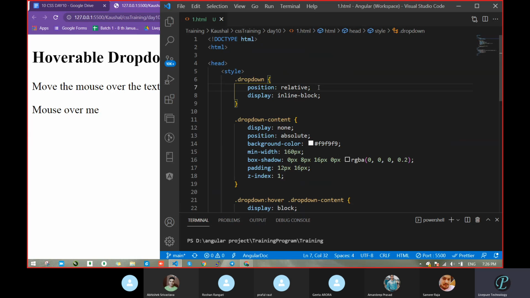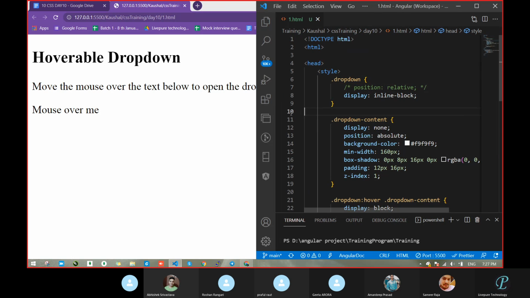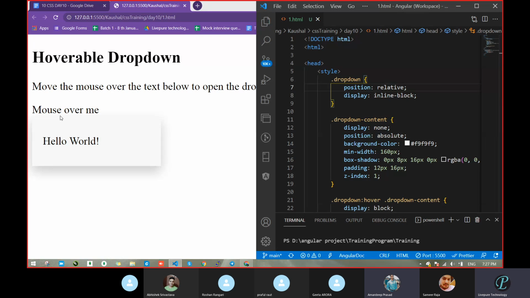What about position relative? Any idea? How many types of position had we studied? Relative, then absolute, then fixed, and then sticky. Okay. And one more. I think static. Yeah, static is the default value.